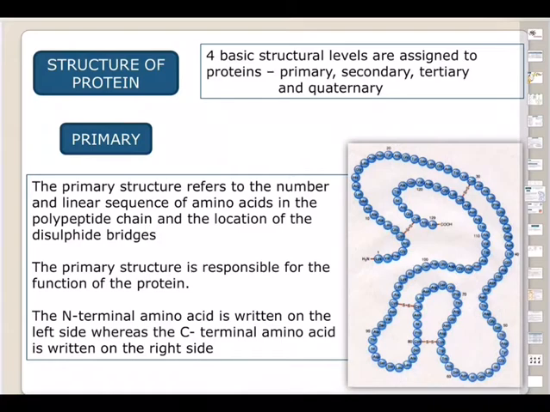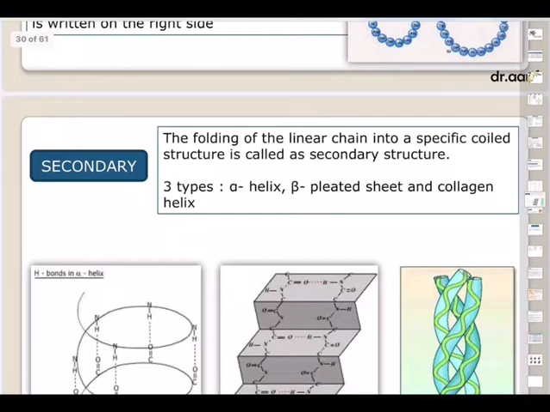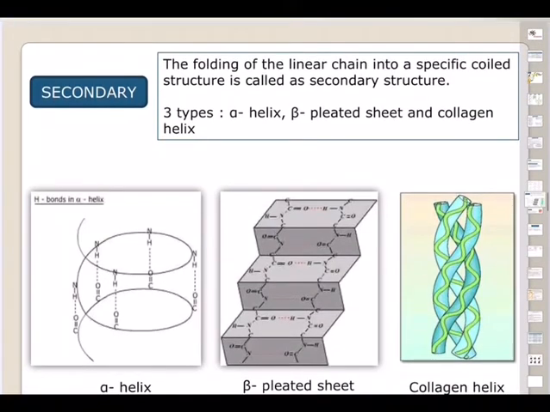The N-terminal amino acid, that is the nitrogen terminal, is written on the left side, whereas the C-terminal, the carbon terminal, amino acid is written on the right side.